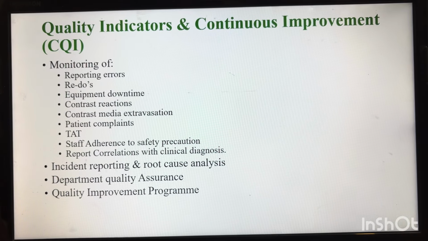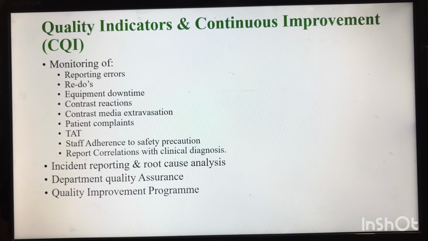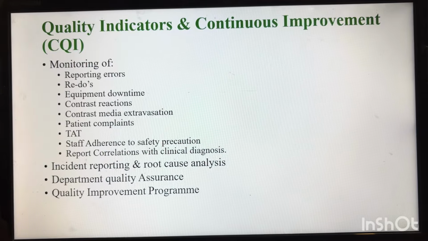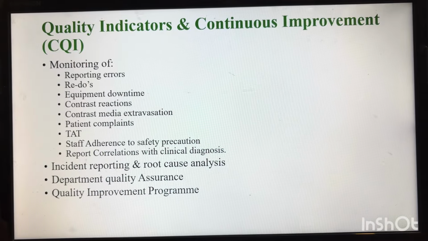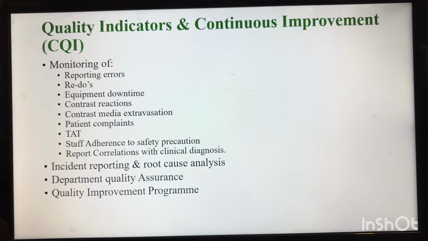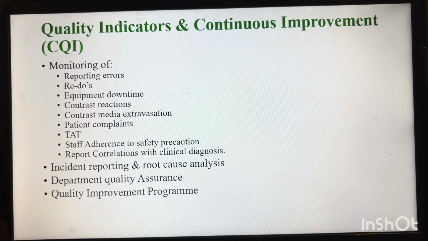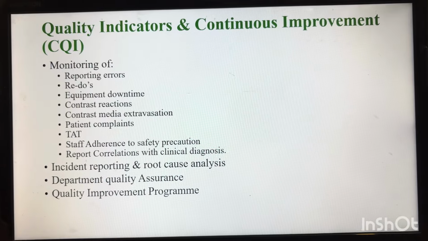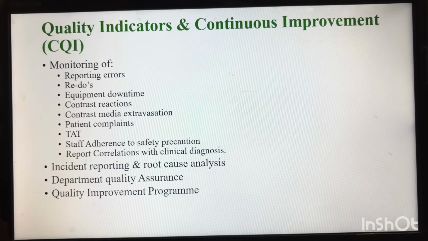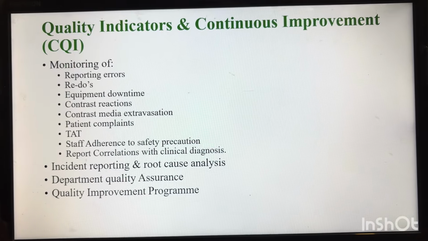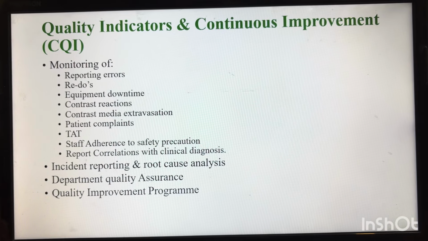This audit should be done by the radiation safety officer, and they have to produce the report on this. The sample size is to be calculated as per the NABH standard, and as per the sample size they have to produce the report to the quality department on a monthly basis.